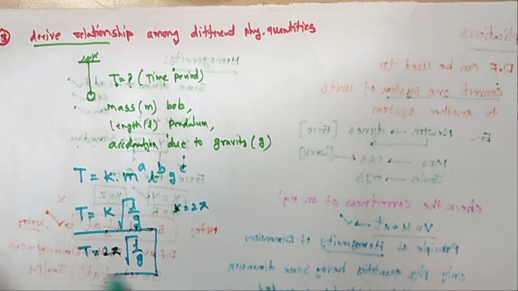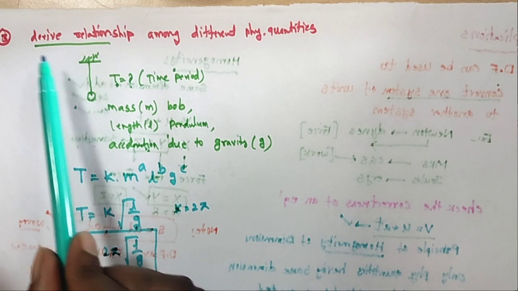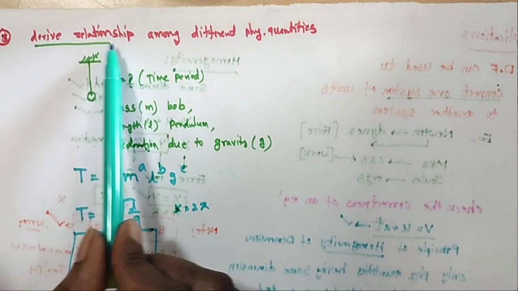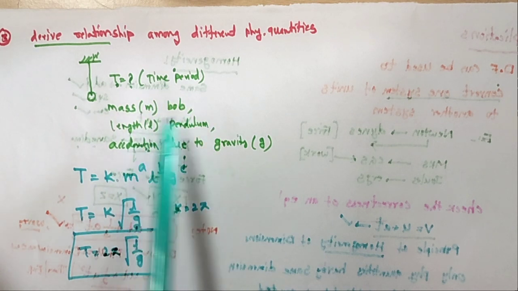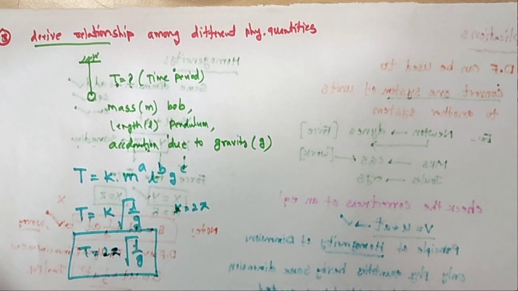What is the meaning of this equation? L and g, these are different physical quantities, and the time period depends on them. So this is one of the applications. What is the application? To derive the relationship among some different physical quantities. So this is the third one.